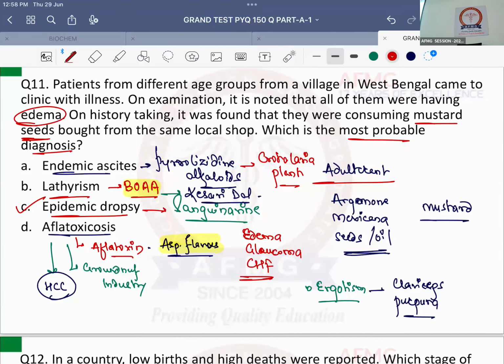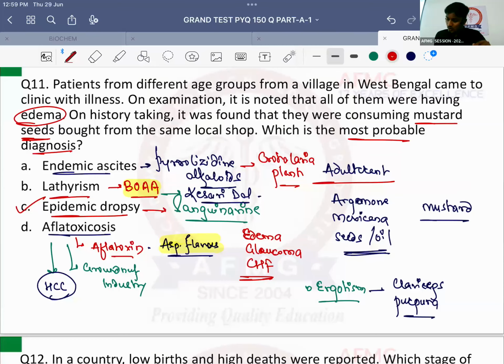Last is aflatoxicosis. Toxin responsible is aflatoxin, derived from which fungus? Aspergillus flavus. It is seen in which industry workers? Groundnut industry. Which cancer it causes? Hepatocellular carcinoma. Last is ergotism, the toxin is ergot toxin, derived from which fungus? Claviceps purpurea.